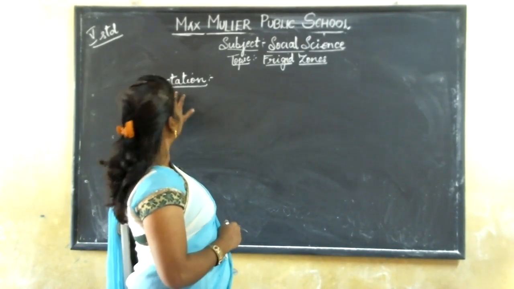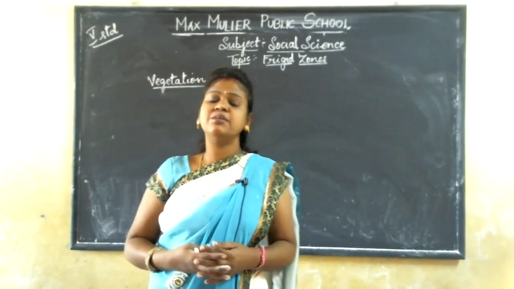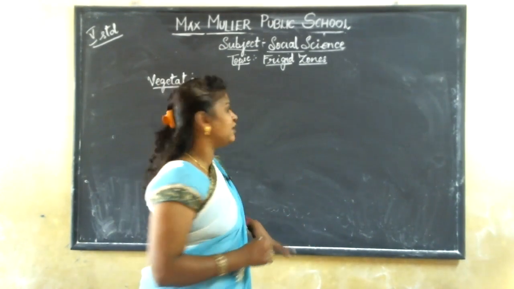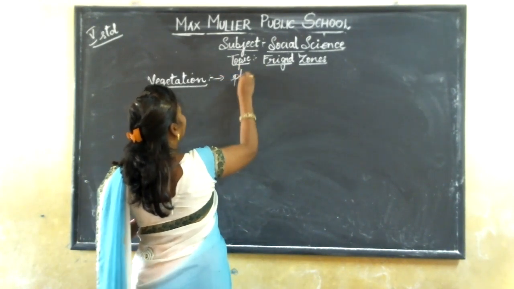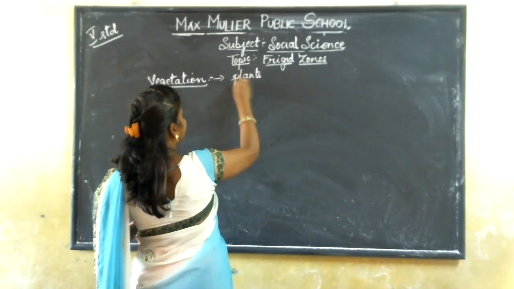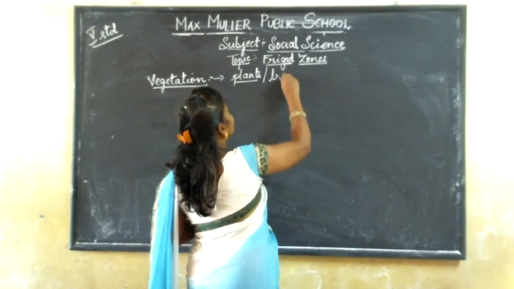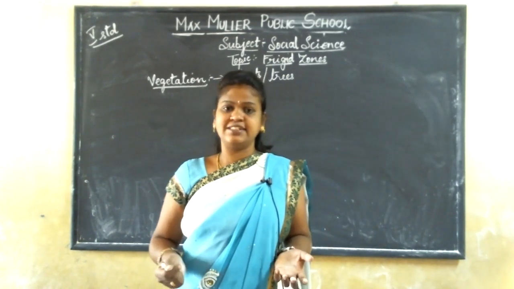Vegetation. What is the meaning of vegetation? Even in the last lesson we learned about the vegetation. Vegetation includes the plants. The plants or trees which grow in a region are called vegetation.